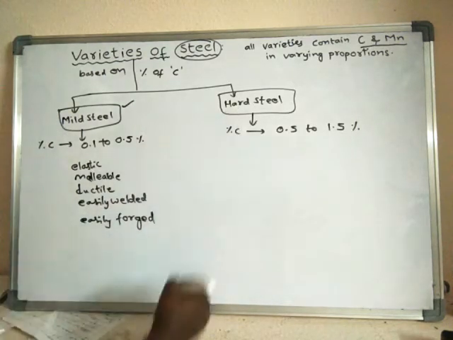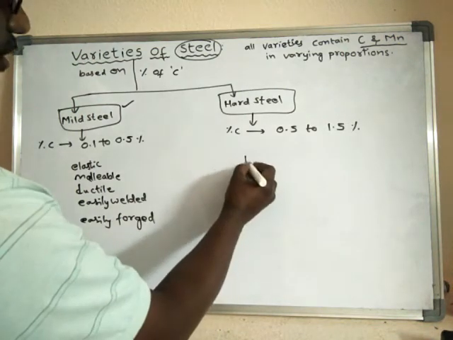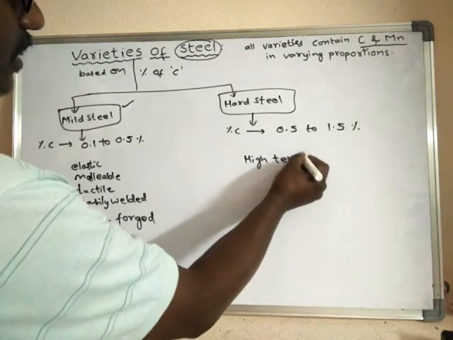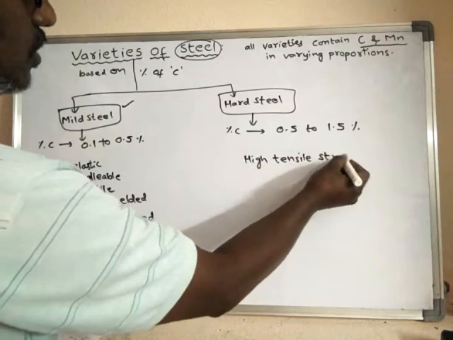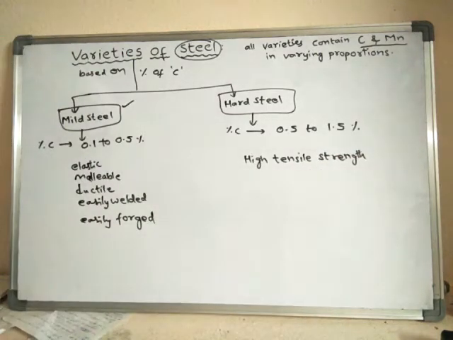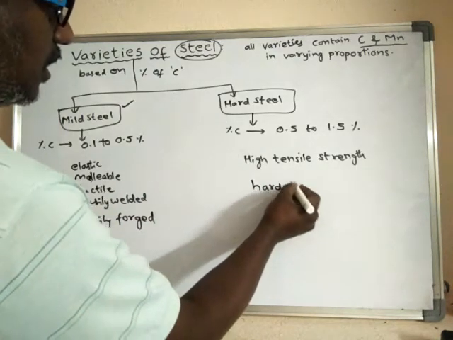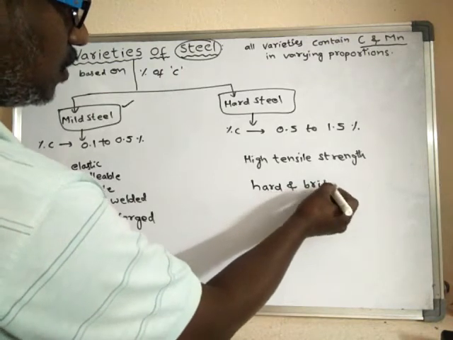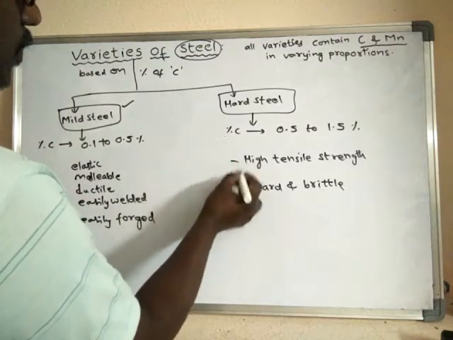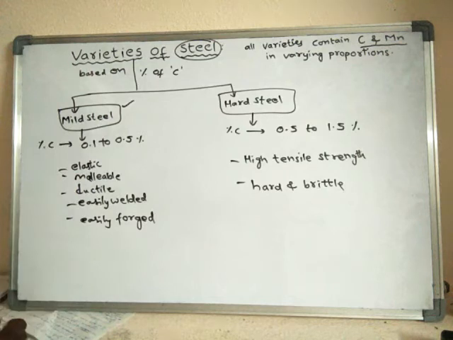If you see the properties of hard steel, hard steel has high tensile strength, and it is hard and brittle. So these are the properties of hard steel and these are the properties of mild steel.